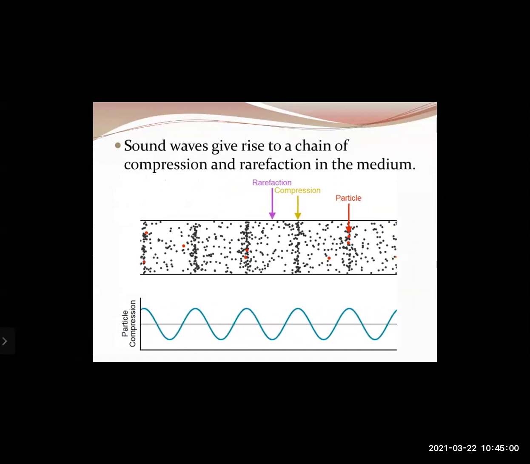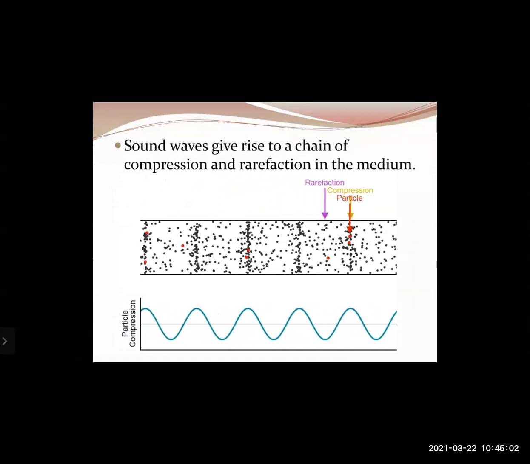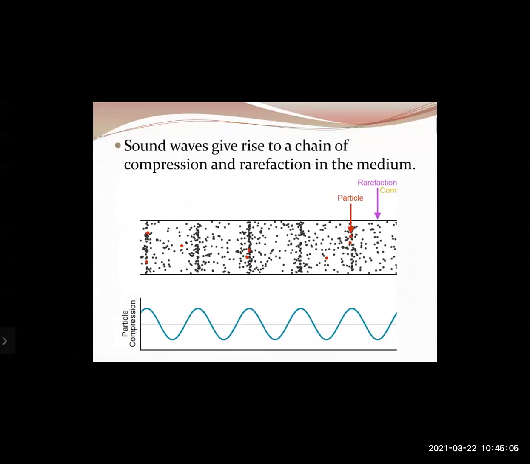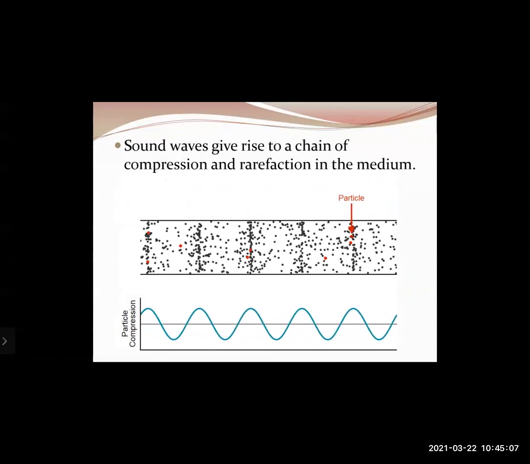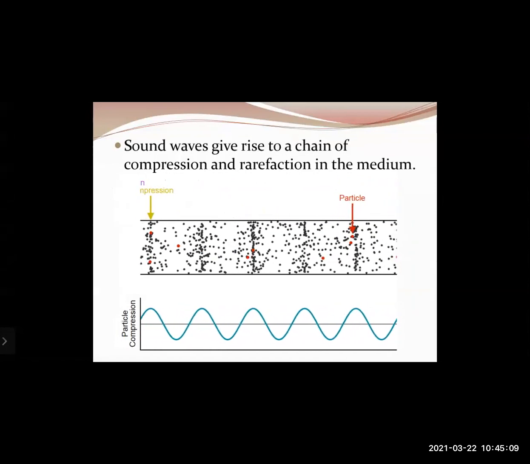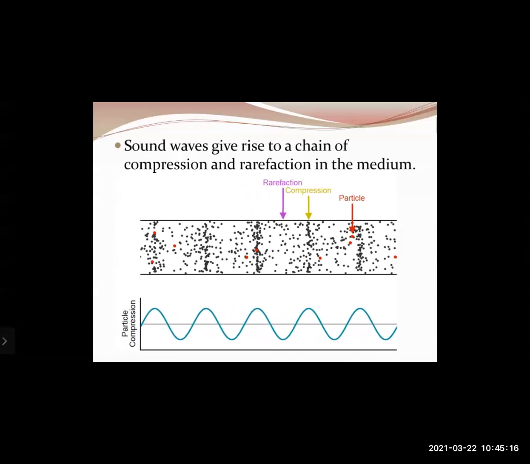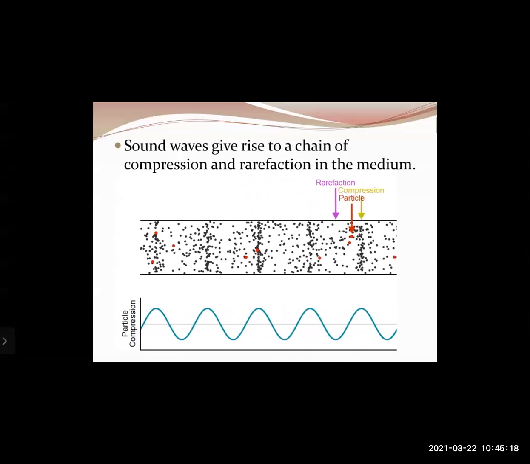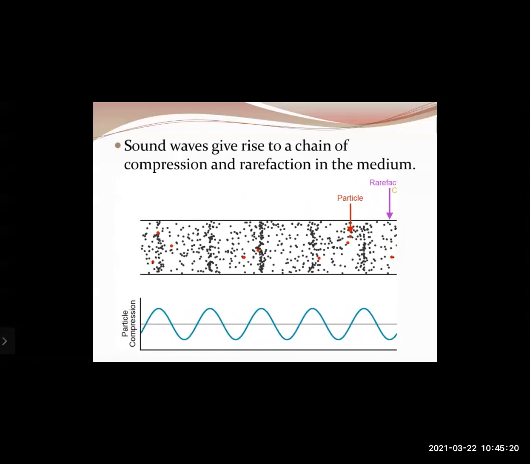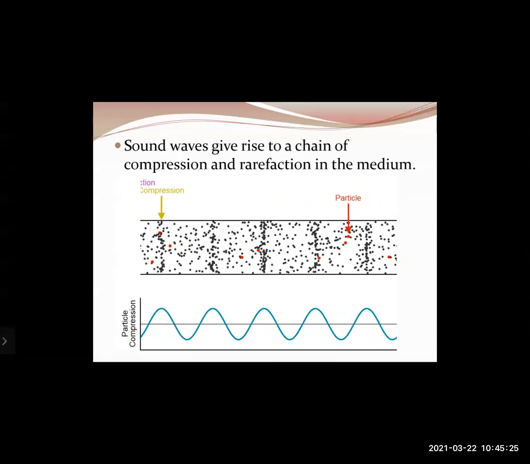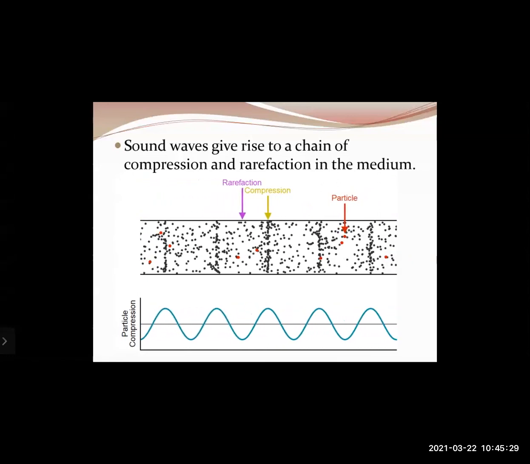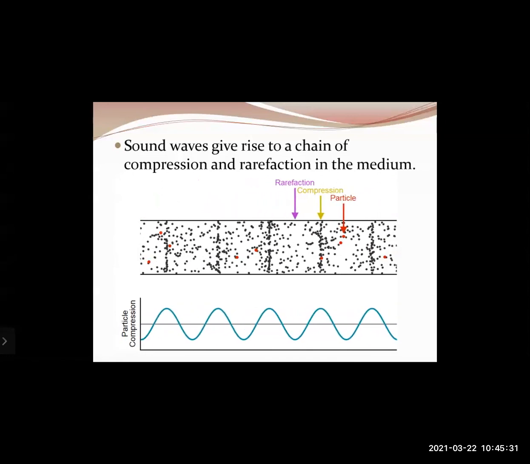As you can see, the sound waves are propagating from left to right of the screen. If you can spot a tiny red particle, you can see the red particle happens to just move back and forth. So sound waves travel in the form of compressions and rarefactions. Compressions are regions of high pressure, whereas rarefactions are regions of low pressure. You can see the particle itself as a whole does not move. It just oscillates, that is, it just vibrates at its mean average position.